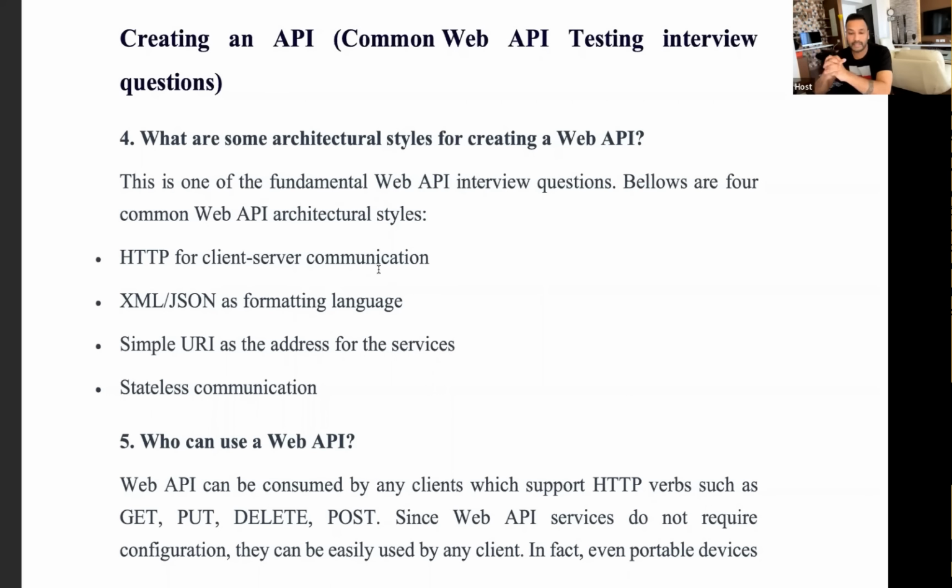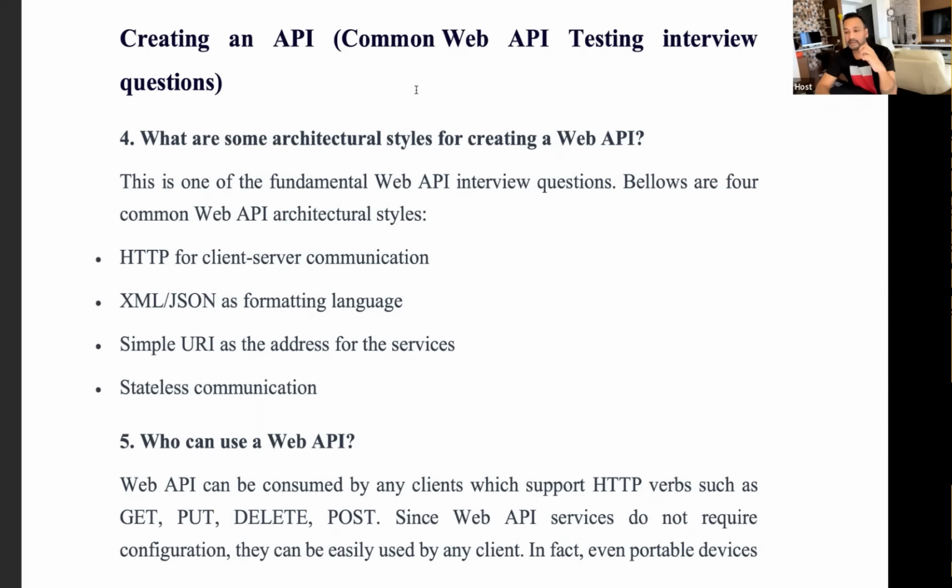You can use XML and JSON as a formatting language. XML and JSON are very lightweight data formats. You can use them because, for example, this application is written in .NET and this application is written in Java. Java cannot directly communicate with the .NET application, or a Python application, or some very old legacy system. If Java and Java are communicating, this is fine. You are sending one Java object, serializing and deserializing the Java object.